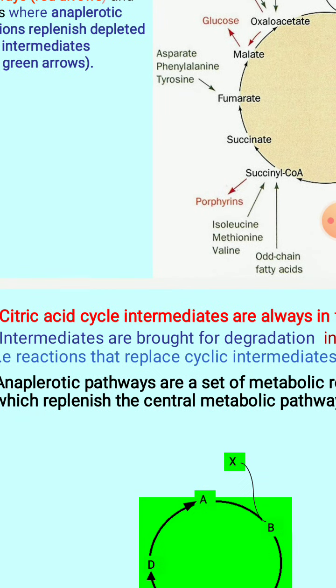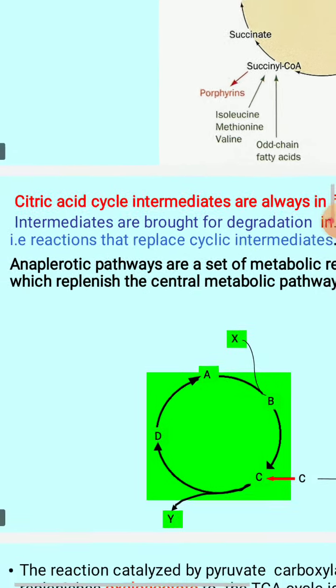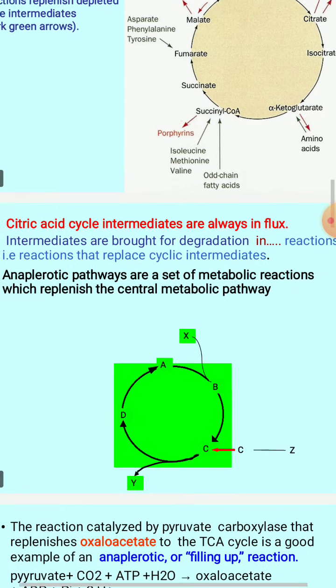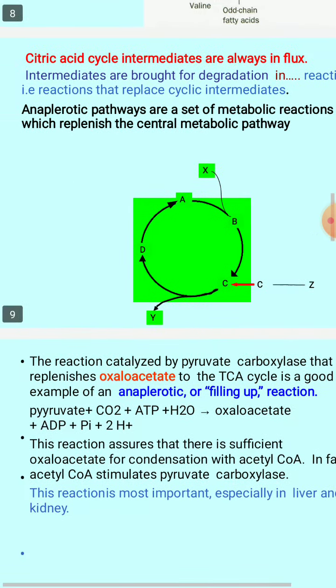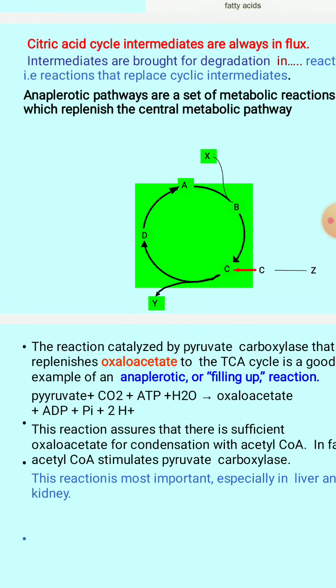So you can see here citric acid cycle intermediates which are always in flux. These are brought in for degradation, in reactions which replace cyclic intermediates, and these anaplerotic reactions, as I just told you, are a set of metabolic reactions which replenish the central metabolic pathway.